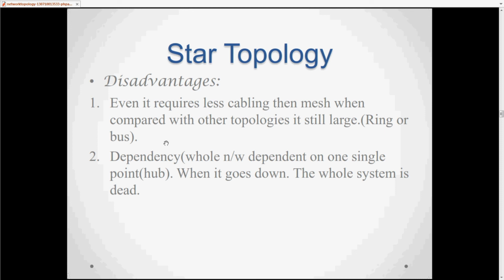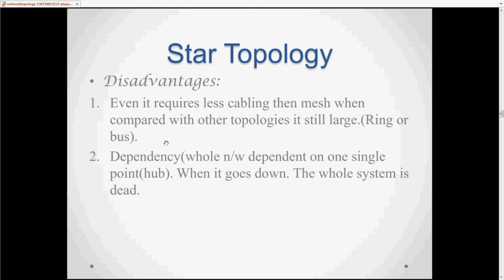In the star topology, even though it requires less cabling than mesh, the cabling is still large when compared with other topologies. It requires less cabling than mesh, but its size, if I compare to other topologies, is very large. Second is dependence. It means the whole network depends on one single point. When it goes down, the whole system is dead. Obviously, because we all are connected through a single hub, if the hub is down, then all the systems will be dead. Fine. So this is the star topology.